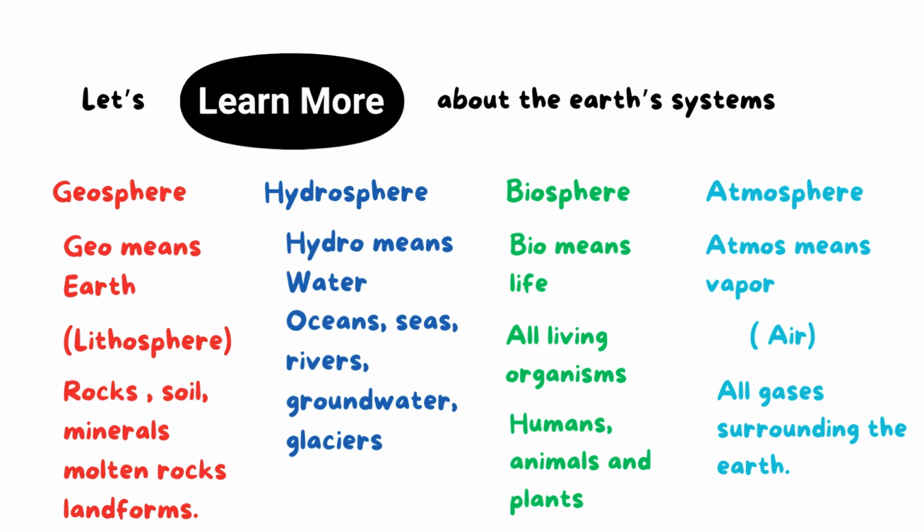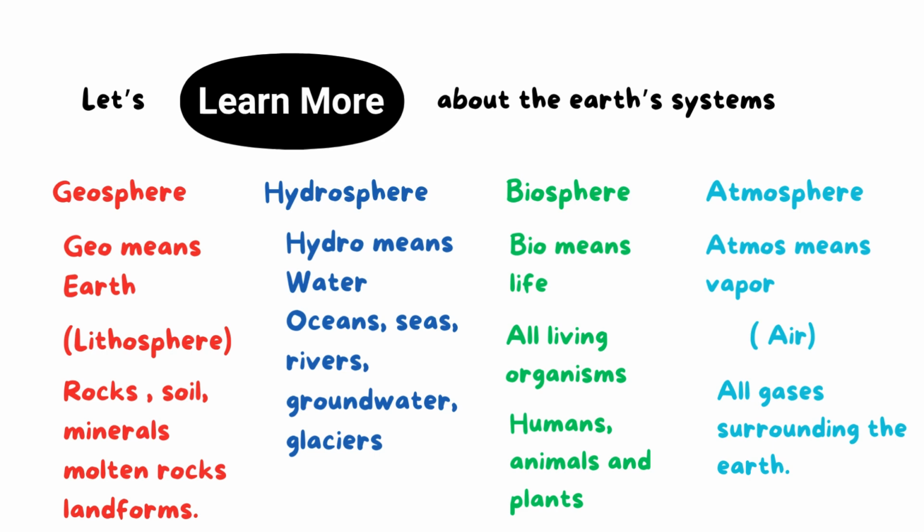The second system is the hydrosphere. From what we studied before, we know that the hydrosphere is about water, including water on Earth, whether it is salt water or fresh water. We have examples like oceans, seas, rivers, groundwater, and glaciers. We see glaciers as blocks of ice, mountains of ice. These are glaciers.